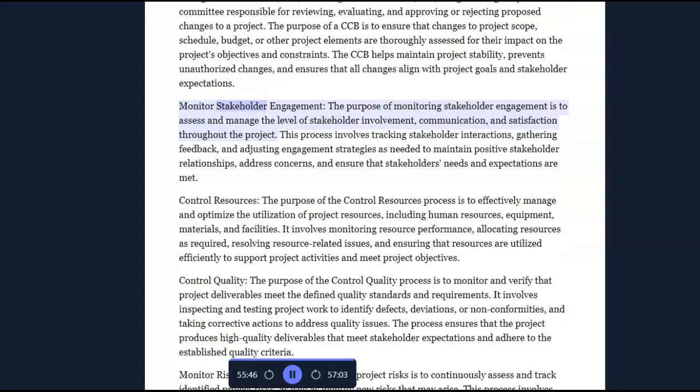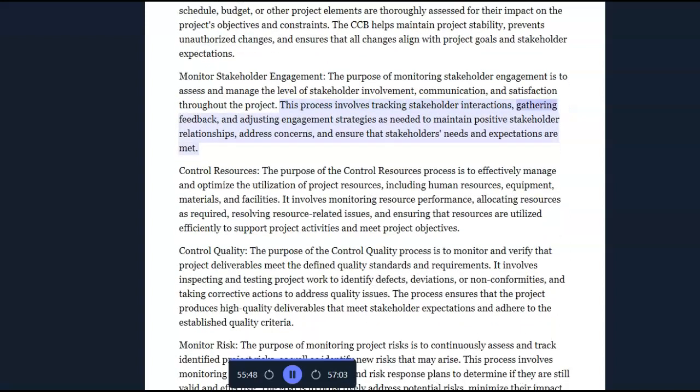Monitor stakeholder engagement. The purpose of monitoring stakeholder engagement is to assess and manage the level of stakeholder involvement, communication, and satisfaction throughout the project. This process involves tracking stakeholder interactions, gathering feedback, and adjusting engagement strategies as needed to maintain positive stakeholder relationships, address concerns, and ensure that stakeholders' needs and expectations are met.